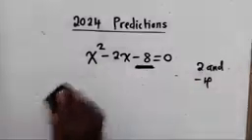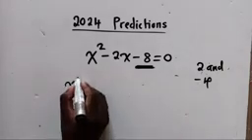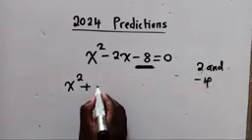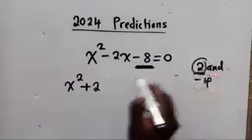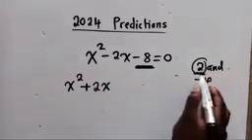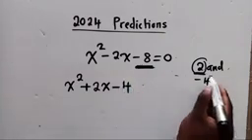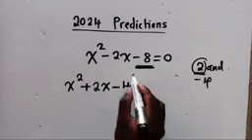When I pick these 2 numbers, I'm going to write them in whichever order. If I want, I can start with this. So I'll say plus 2, because this is a positive number. So these 2, I'll put x, so it will be 2x. And then I say minus 4, because this is the negative number, minus 4x.